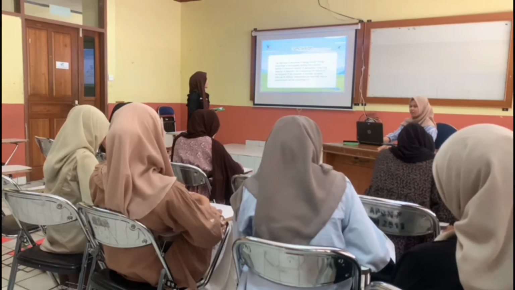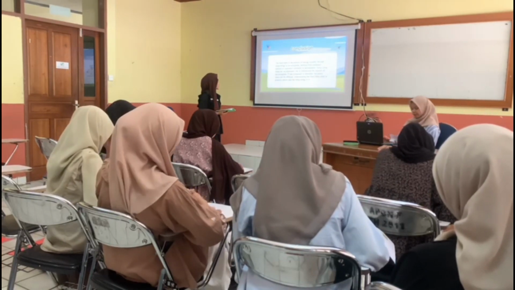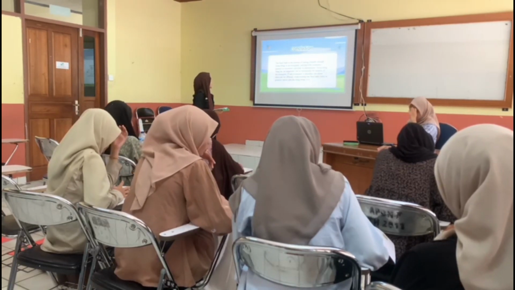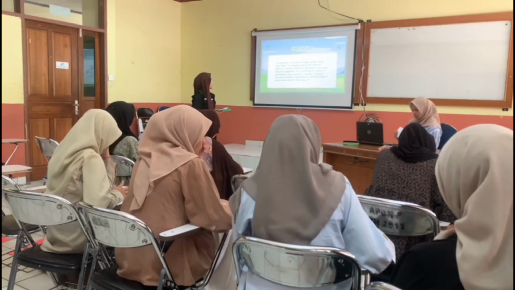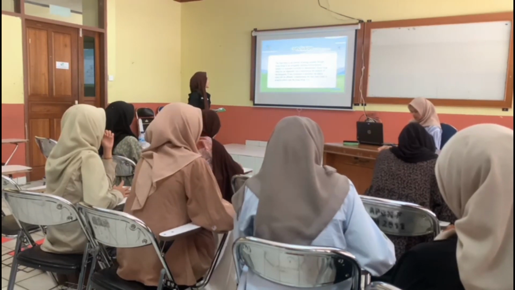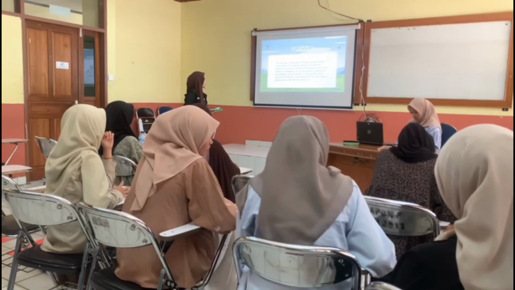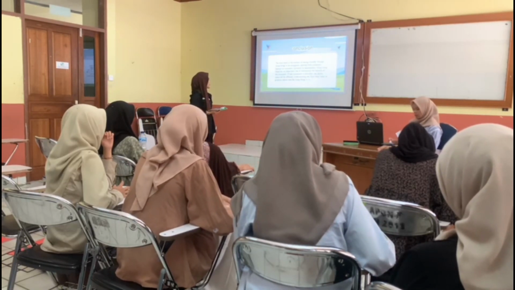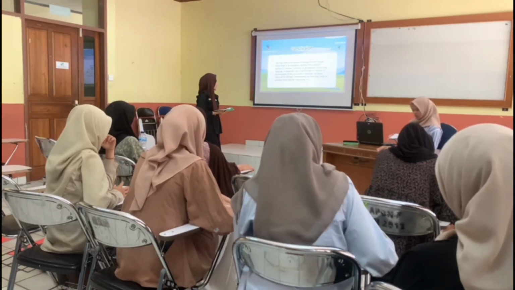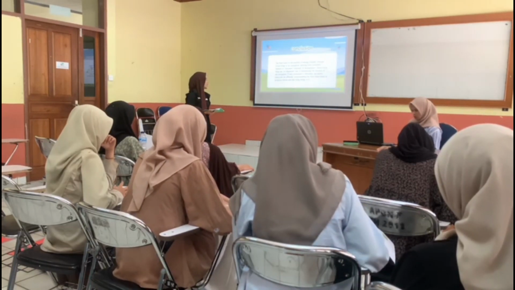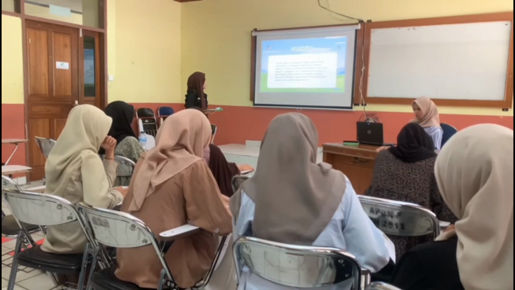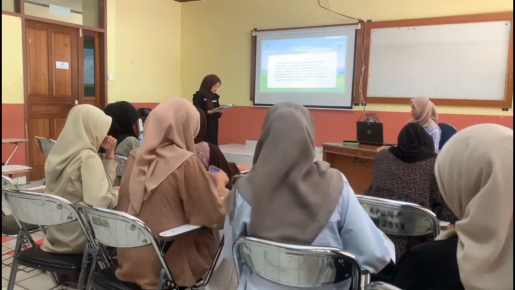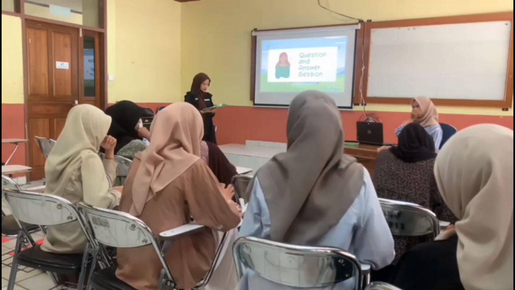Conclusion: the food chain is the process of energy transfer through living things in an ecosystem, starting from producers or plants to consumers or animals to the decomposers. Every living thing has an important role in maintaining the balance of the ecosystem. If one component is destroyed, the entire ecosystem can be affected. Understanding the food chain helps us preserve nature and the living things in it. I return to the moderator.